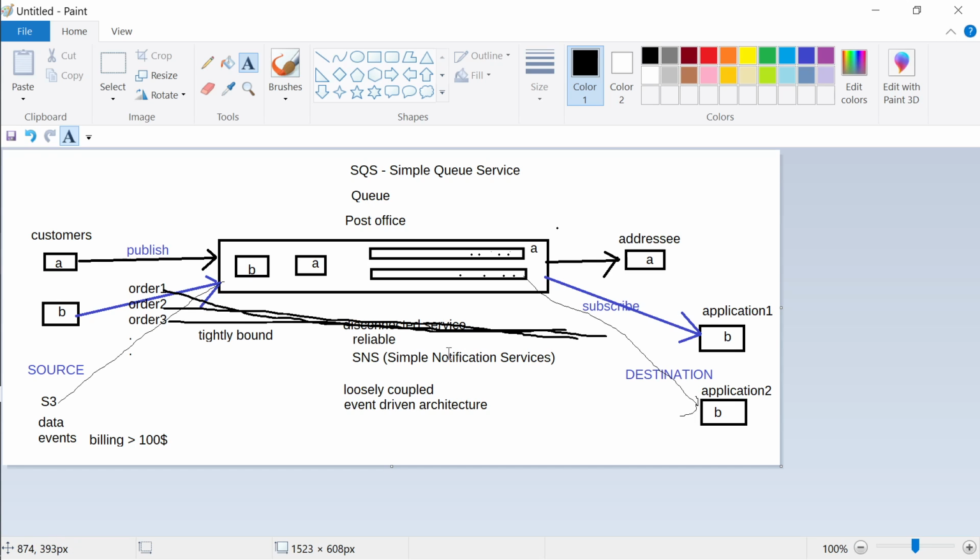So what I'm trying to ask you is, what is the opposite of a tightly bound application? It is a loosely coupled application. The opposite of tightly bound architecture is loosely coupled, event driven architecture. Loosely coupled architecture, you can say. Tightly bound is where two applications are very much connected to each other.